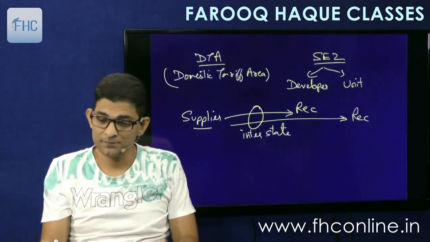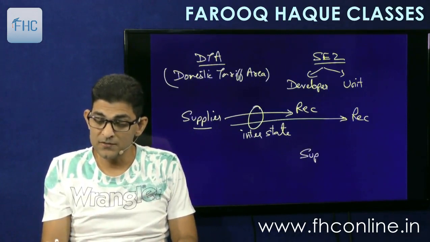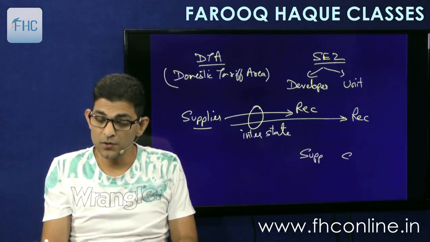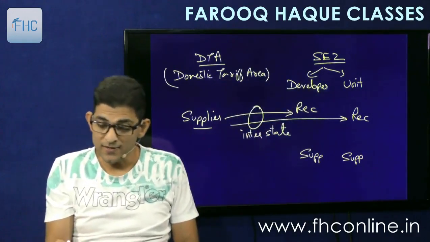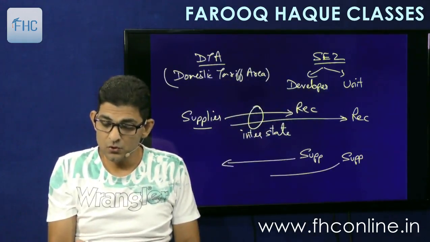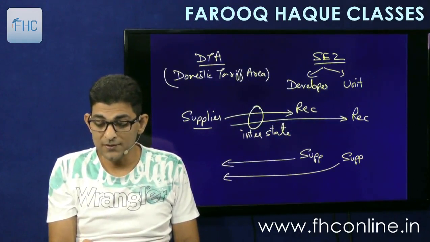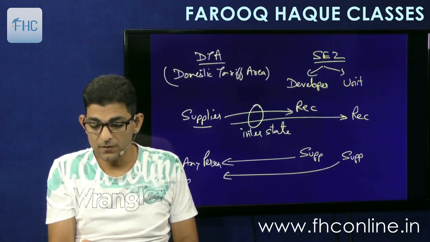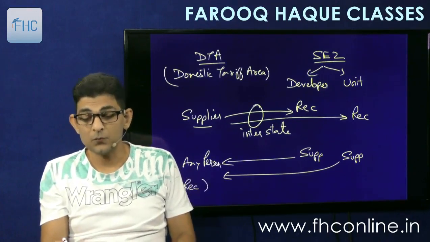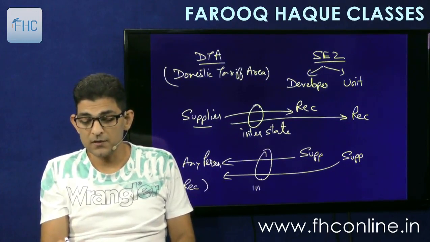And vice versa. If the supplier is the developer or the unit, and they supply goods or service to any person in India, any person means the recipient, then that will also be called interstate.